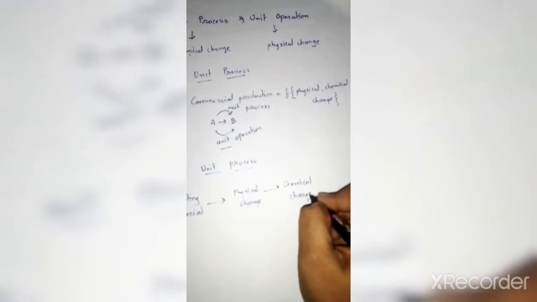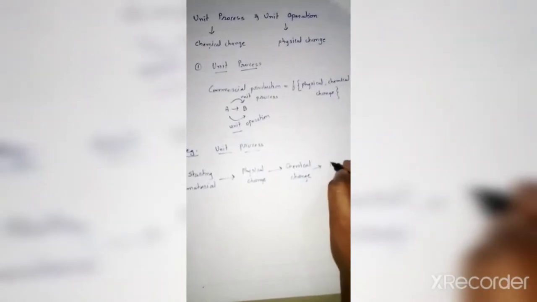And when this physical and chemical change takes place on the starting material, at that time we are getting the product. The starting material undergoes physical change, and it can have some chemical change also, that is, there is a formation of product.